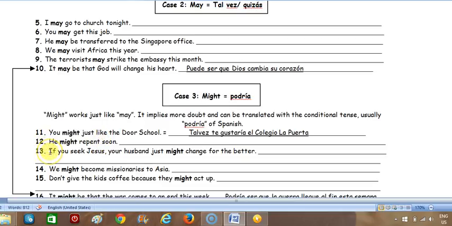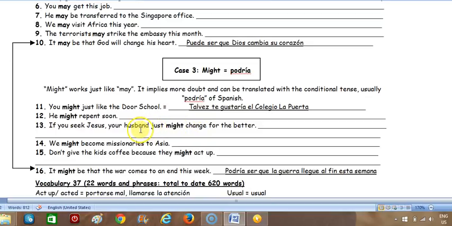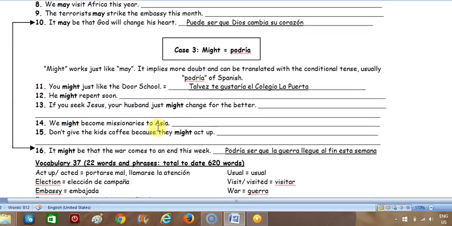All right. 13. If you seek Jesus, your husband just might change for the better. So, si buscas a Jesús, tu esposo tal vez podría cambiar para el mejor. All right, something like that. Number 14. We might become missionaries to Asia. Okay? So I'll let you translate that.